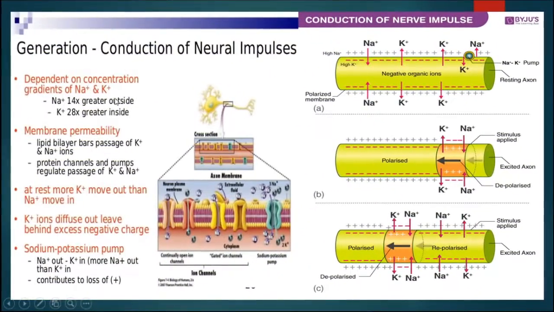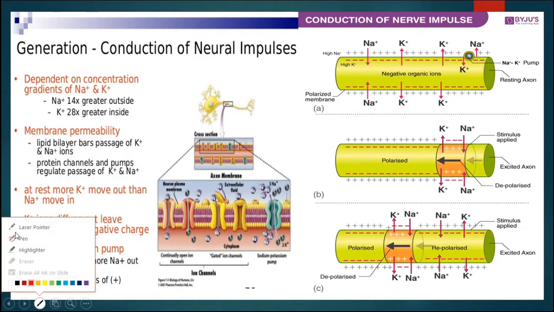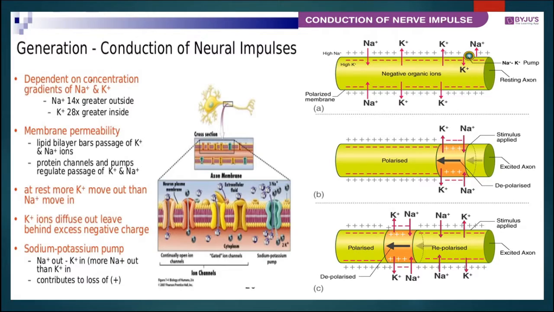This slide is also explaining the generation and conduction of the neural or nerve impulse. Here we can see the sodium and potassium ions, how the membrane becomes permeable for these. The lipid bilayer bars passage of potassium ion as well as sodium ion. The protein channels and pumps regulate the passage for sodium and potassium ions. At rest, more potassium ions move out and fewer sodium ions move in.